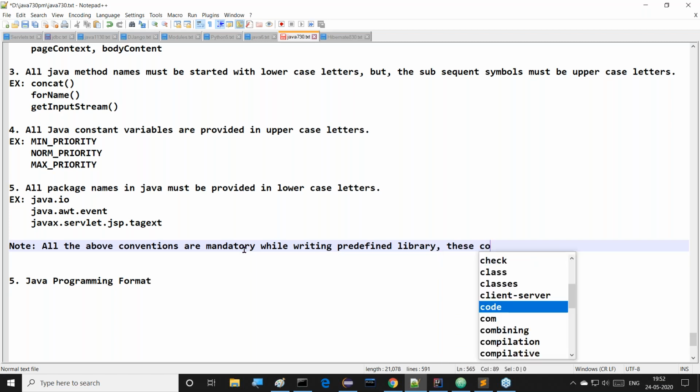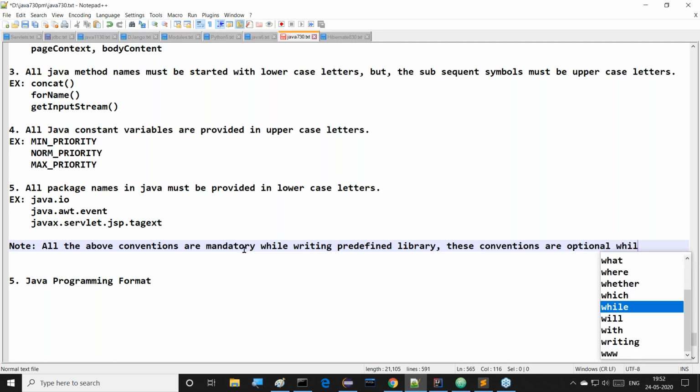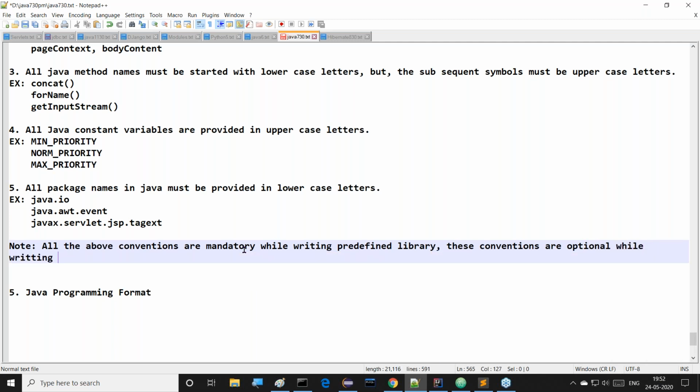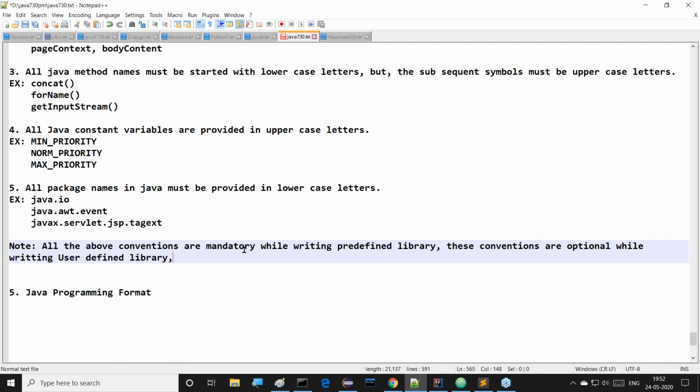And one more point: these conventions are optional while writing a user-defined library. That means whenever I'm writing my own class, my own variable, my own method, these conventions are optional, not required to follow. But whenever I'm writing predefined variables, predefined methods, predefined classes, we have to follow these conventions.